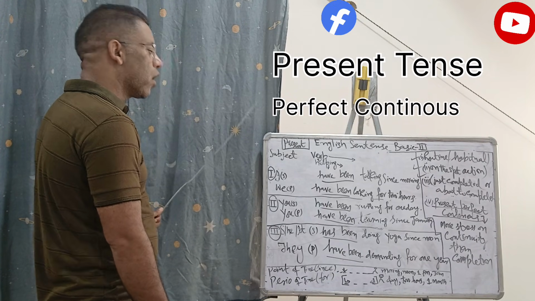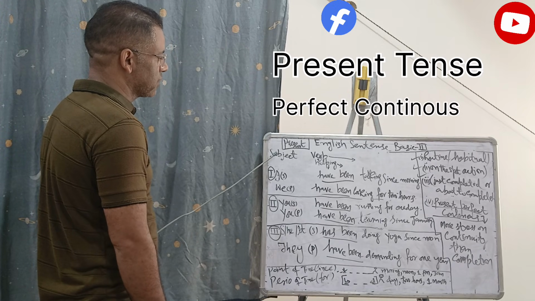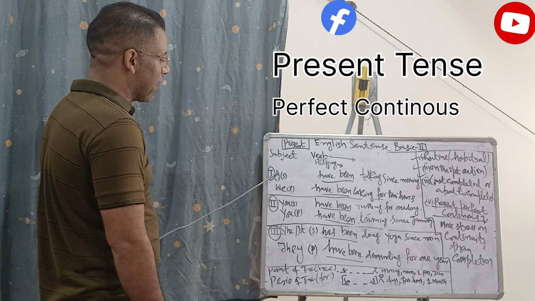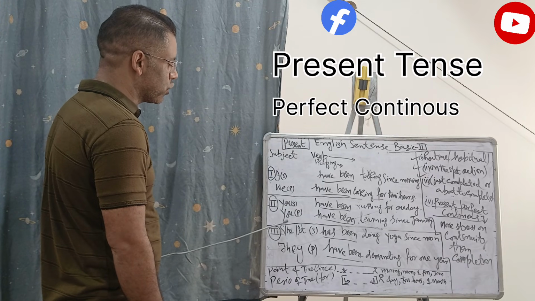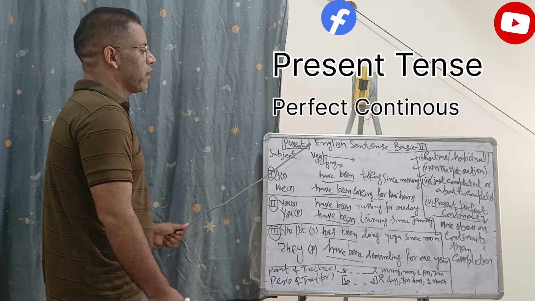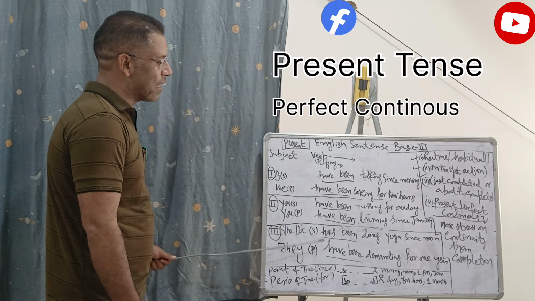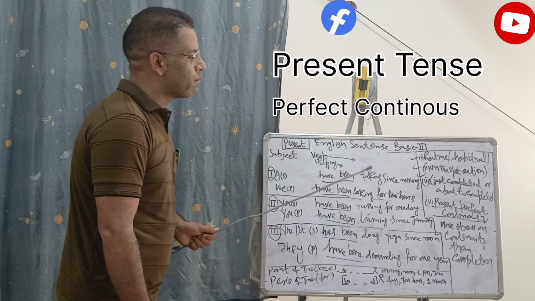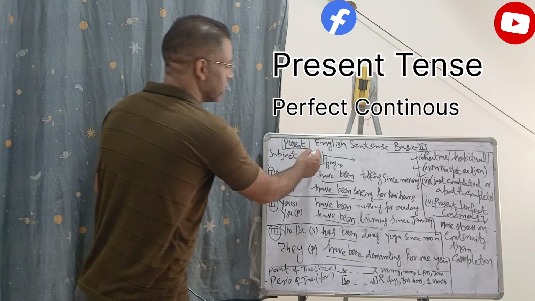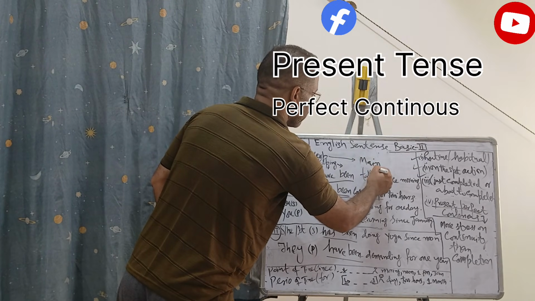So as you're already aware, in the last session I introduced the subjects, the agent of work or agency of action. We have I, we, you, he, she, it, or they. They are working as a subject. Then in the helping verbs, we have been and has been for making the present perfect continuous tense. Then we have the main verb.